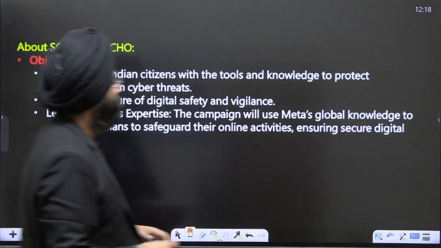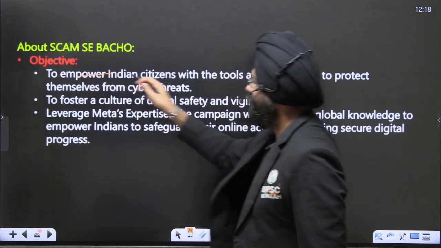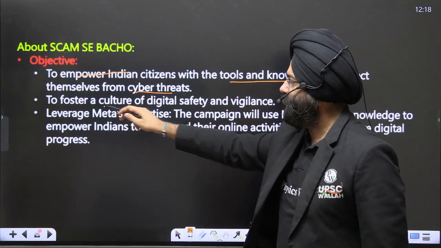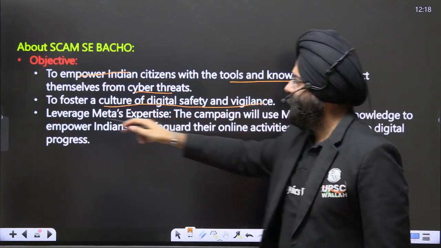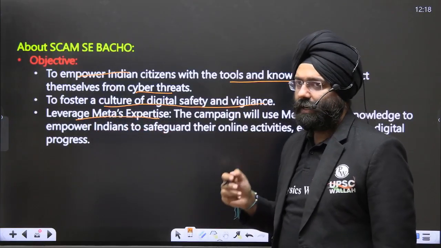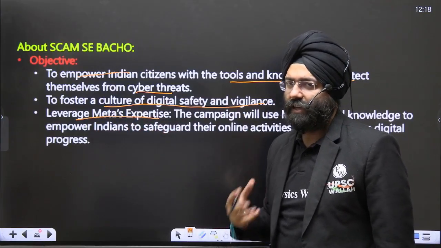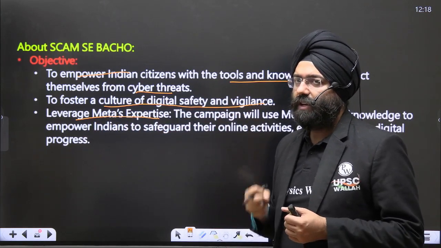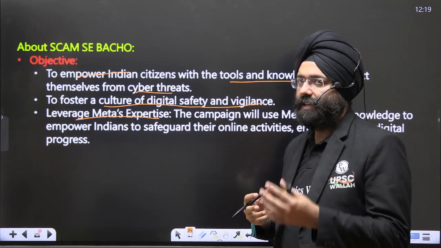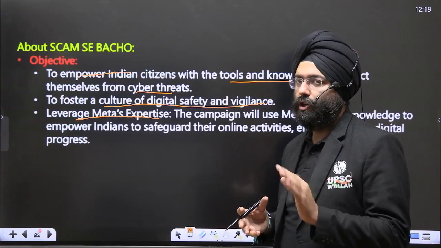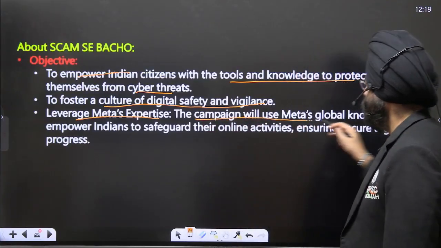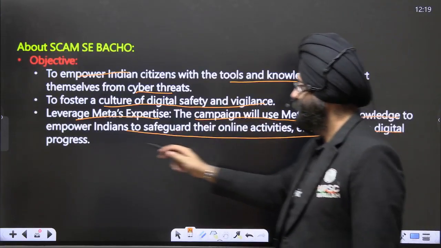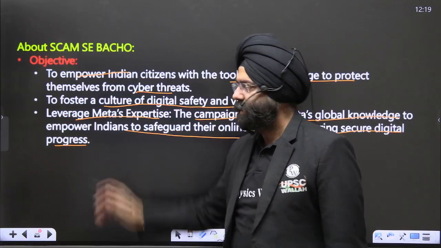Again, what are the objectives? To empower Indian citizens with the tools and knowledge to protect themselves from cyber threats, to foster a culture of digital safety and vigilance, and to leverage Meta's expertise, because such a large number of people are using WhatsApp, Instagram, and Facebook. Meta can be quite helpful because of the expertise they have in handling certain issues. So the campaign will use Meta's global knowledge to empower Indians to safeguard their online activities, ensuring secure digital progress. So this is something that you should know.